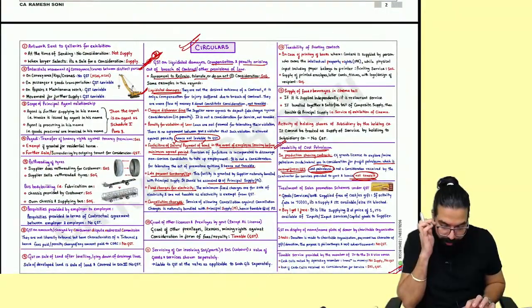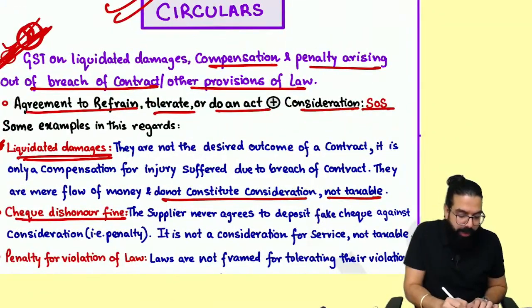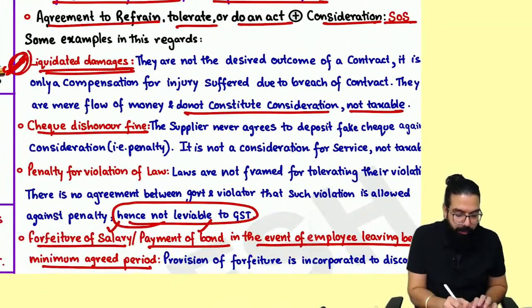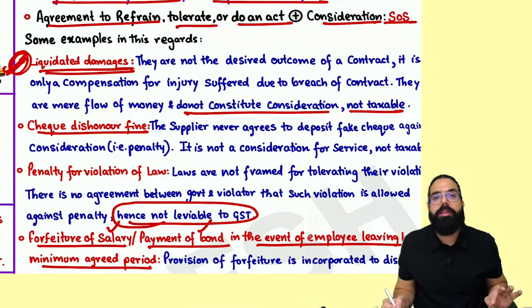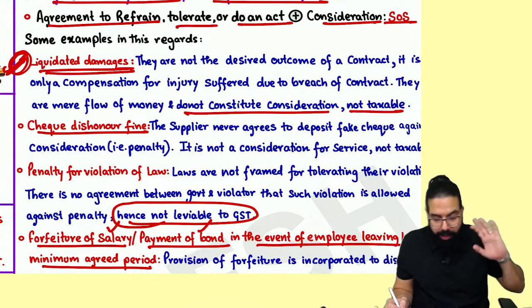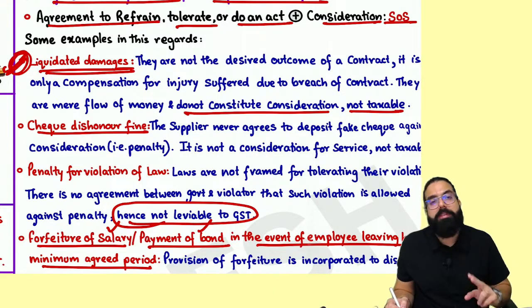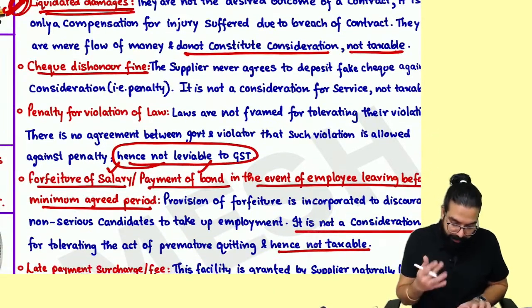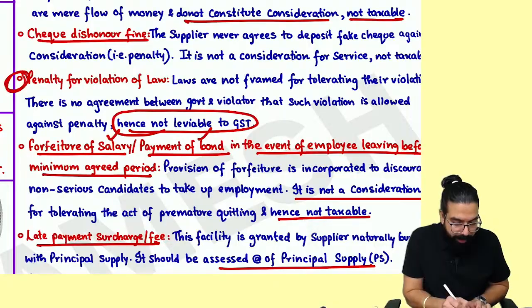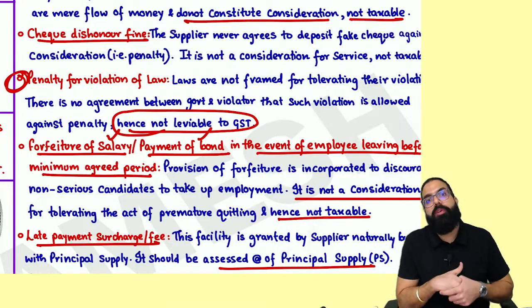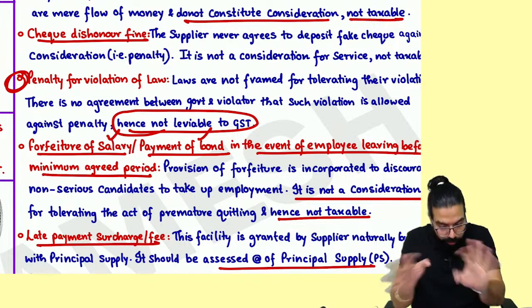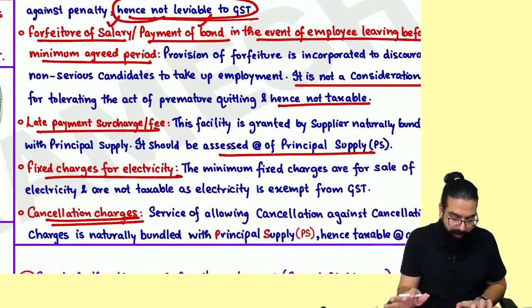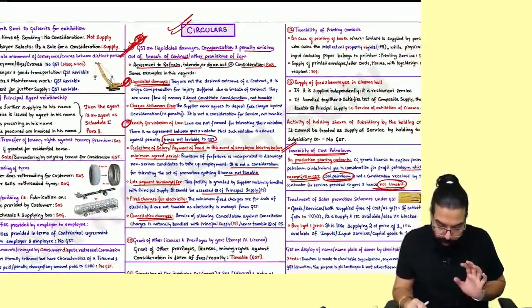In the circular on liquidated damages, I believe one point is important. Wherever you see liquidated damages, remember they are not taxable. They are not consideration, they are compensation, and not taxable. One penalty you can see somewhere is penalty for violation of law. Remember, whichever penalty you pay for violation of law is also not taxable. It is not leviable to GST. These 2 points, I like them, so I've told you here.